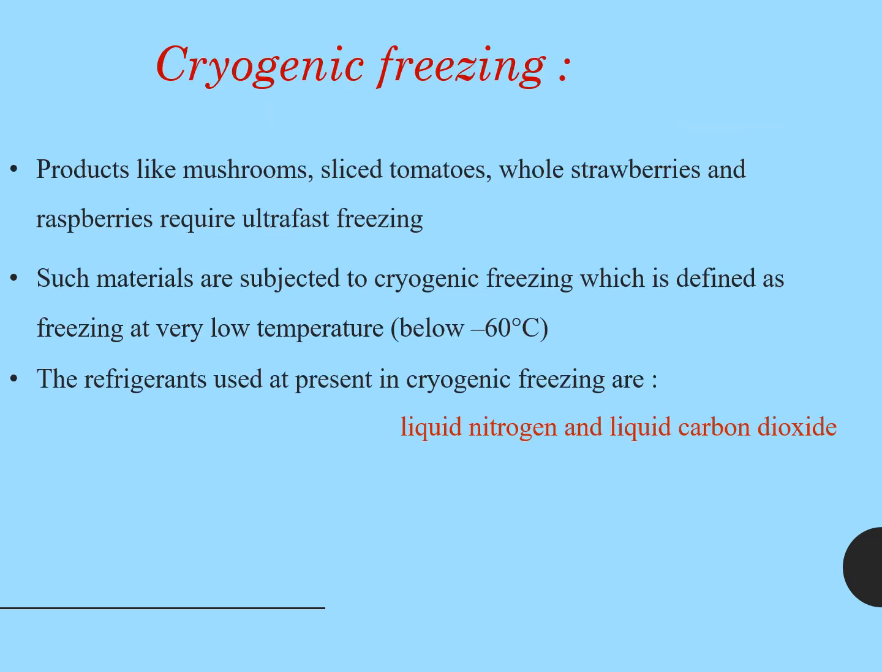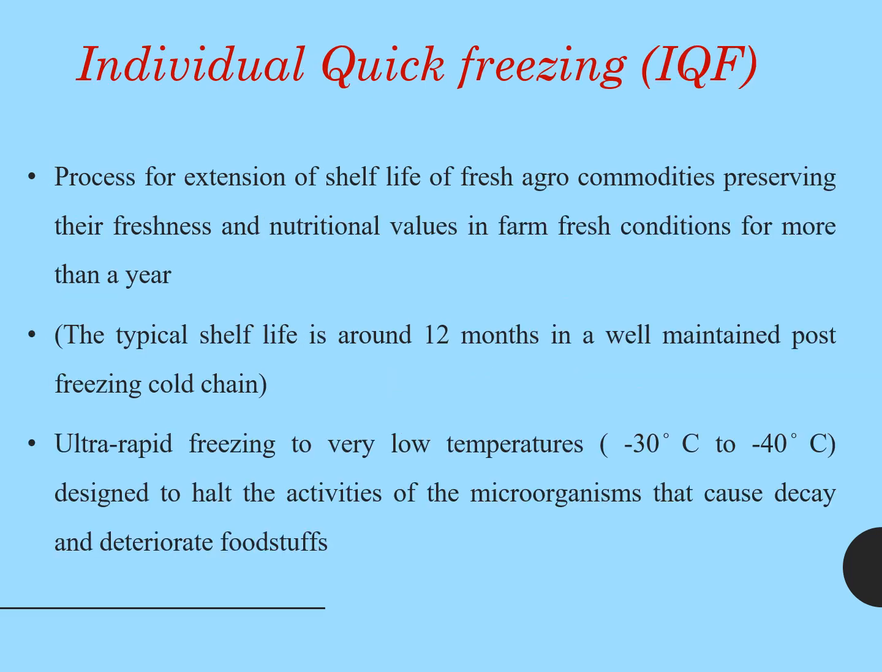Coming to cryogenic freezing, we can use products like mushrooms, sliced tomatoes, whole strawberries and raspberries for ultra fast freezing, with direct contact with the cryogens. Cryogenic freezing is defined as freezing at very low temperature, below -60 degrees Celsius. Liquid nitrogen is at -196 degrees Celsius. The refrigerants mainly used are liquid nitrogen and liquid carbon dioxide, known as cryogens. So that's the name, cryogenic freezing.